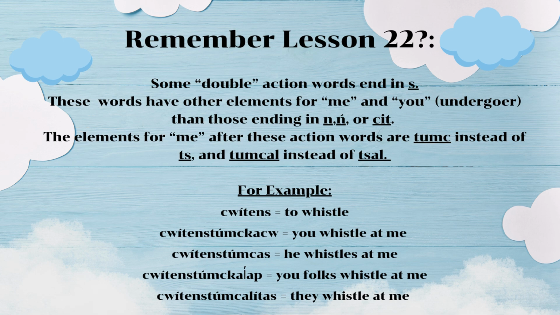Do you remember lesson 22? It let us know that some double action words end in S. These words have other elements for me and you. You is the undergoer. Then those ending in N, stressed N, or chit. These elements for me after these action words are tumch instead of ch and tumchal instead of chal.